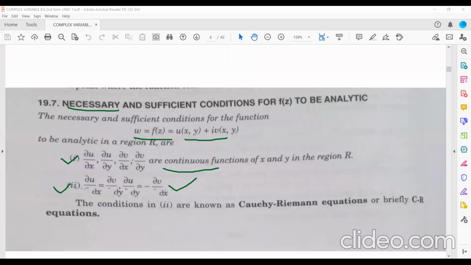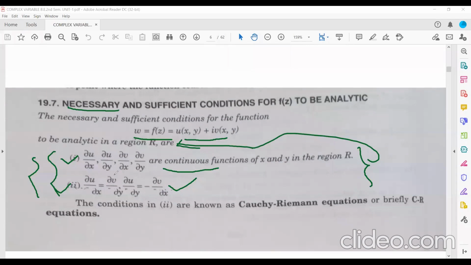So if a function is analytic, then these two conditions must be true. That is the necessary condition. And if you don't know whether the function is analytic or not, and you are able to show that the partial derivatives exist and these two equations are satisfied, then you can say that the function is analytic. So this is the necessary and sufficient condition.